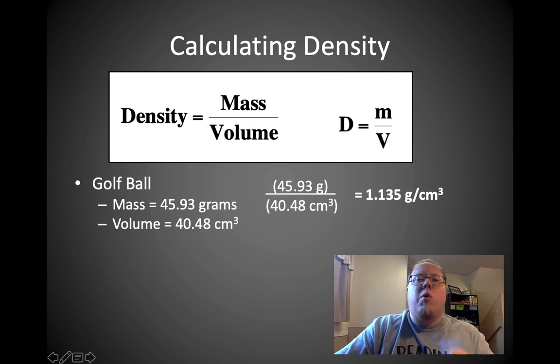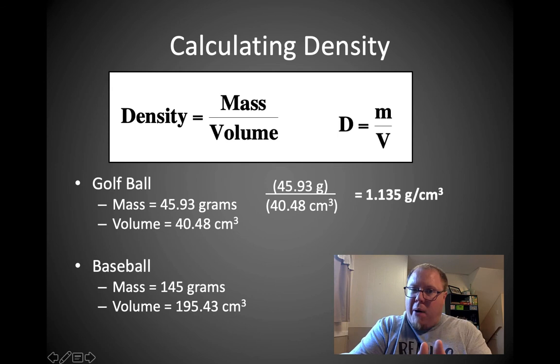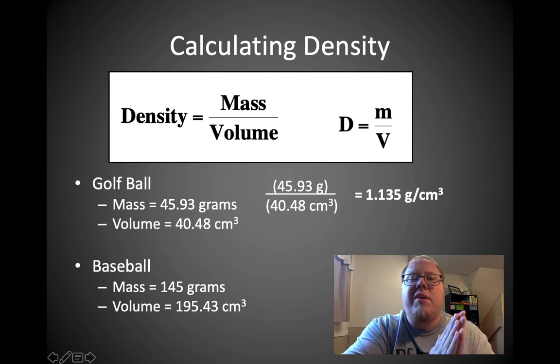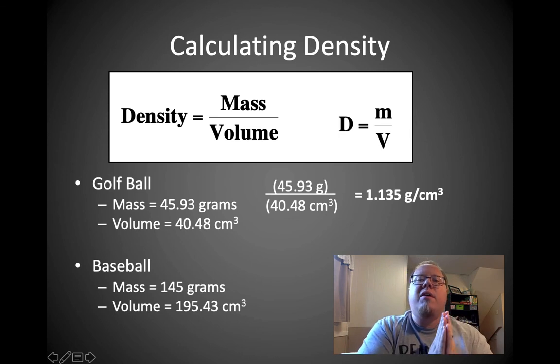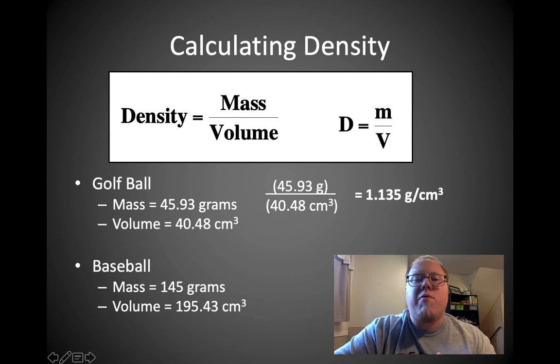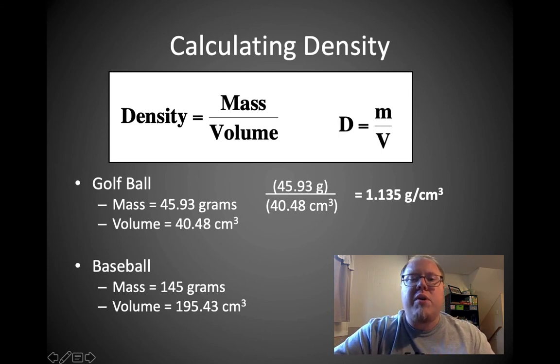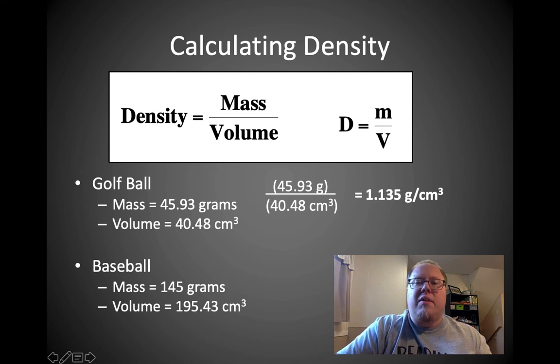Okay, your turn. A baseball. A baseball has a mass of 145 grams. Measured it, threw it on a balance, there it is. And it has a volume of 195.43 centimeters cubed. Threw it in some water, the water level rose, measured that one. Okay, so I got the mass and the volume. Pause the video, figure out its density.